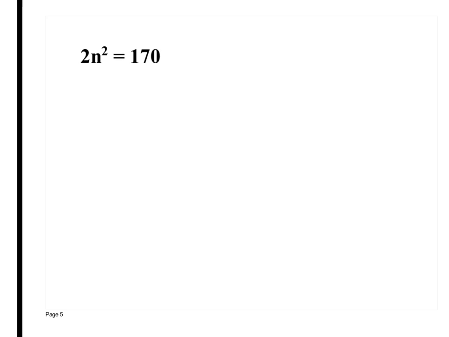So I do that by dividing both sides by 2. That gives me n squared. Someone raise your hand. Tell me what 170 divided by 2 is. You don't need a calculator for this. 85. Good.